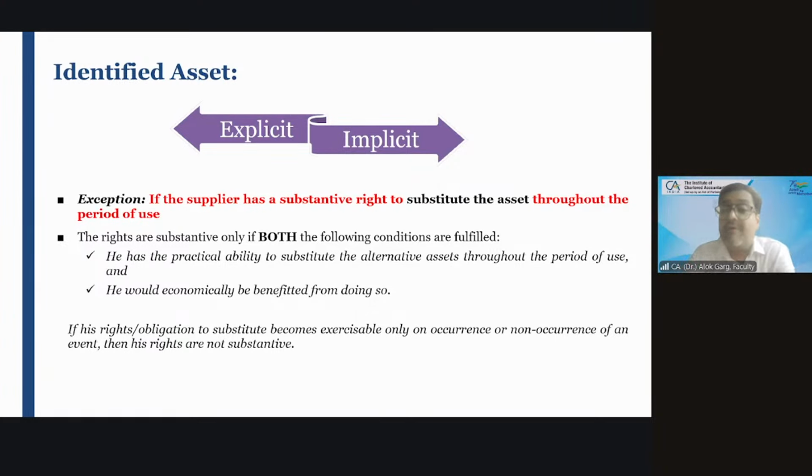The lessor should have a practical ability to substitute the asset and the lessor should have an economic benefit from the substitution as well. For example, out of the 5 Innova cars, the 2025 make and model, 2 cars met with an accident. 2 cars met with an accident.